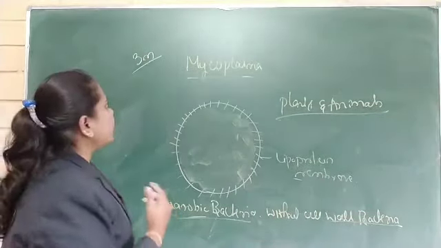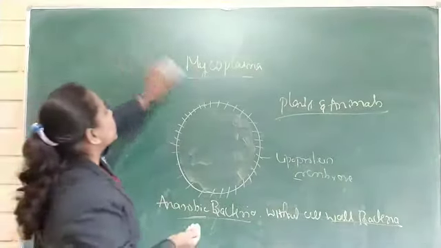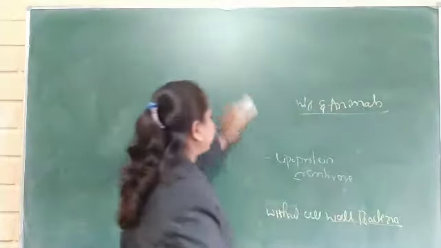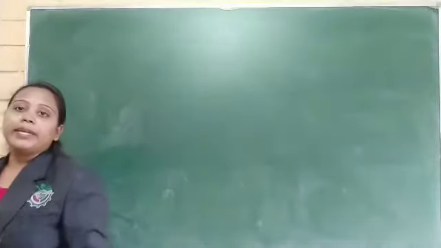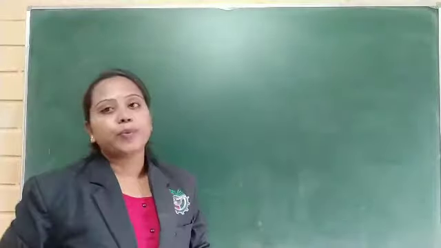Okay, and after the completion of this, the next topic we are going to study is reproduction. How does reproduction take place in bacteria? All the bacteria can reproduce. Yes, every 20 minutes, the bacteria can reproduce.